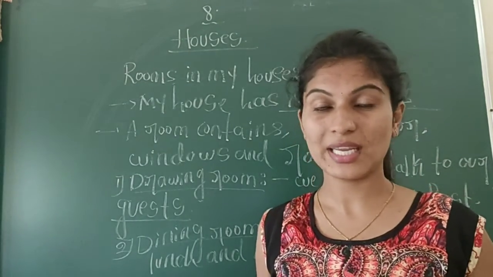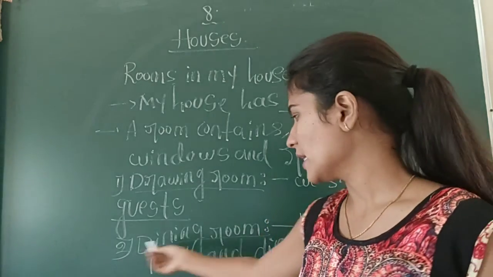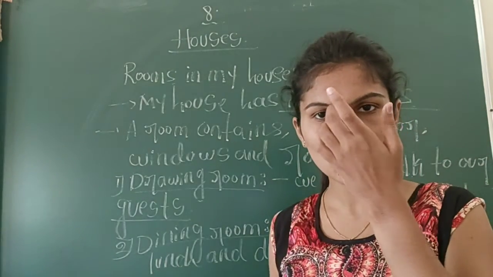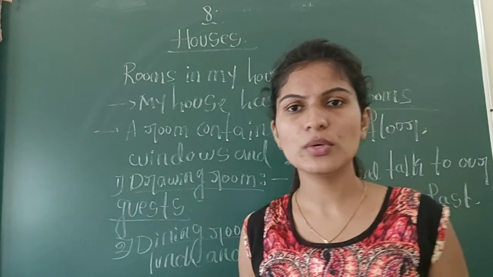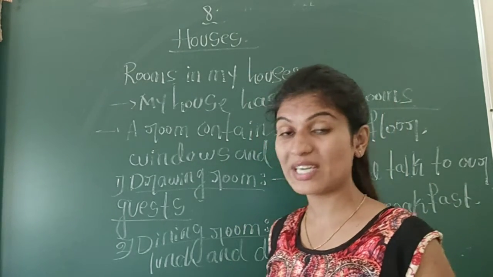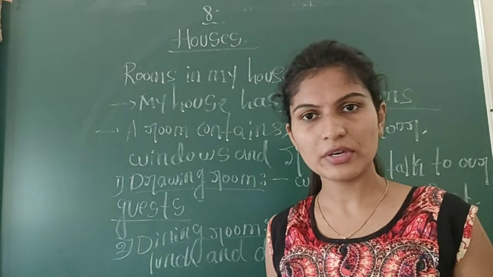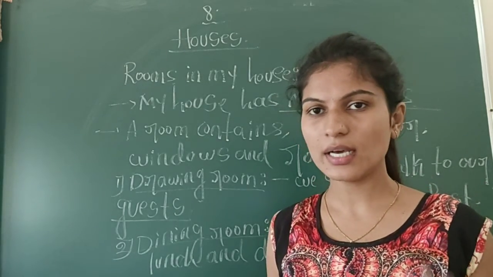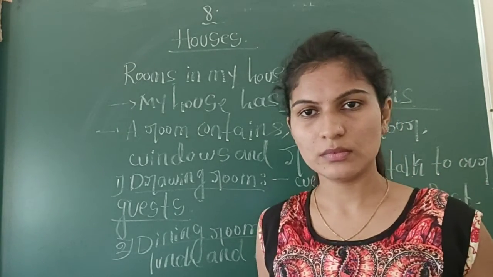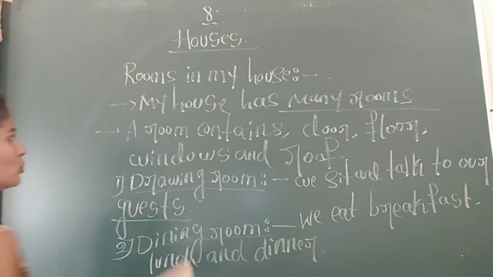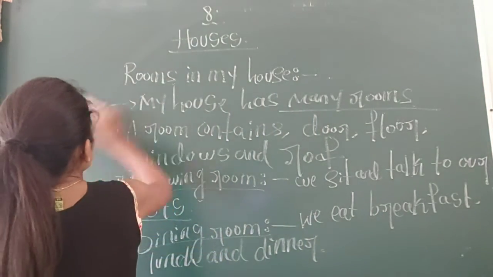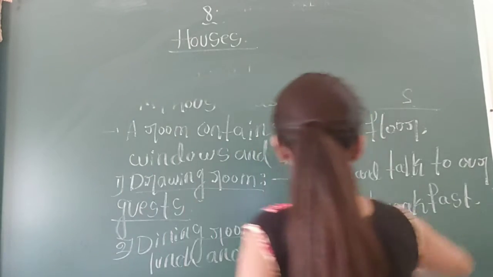The next one is the dining room. What do we do in the dining room? We eat breakfast, lunch and dinner in the dining room. So next, let's study about the bedroom. It is the third room.